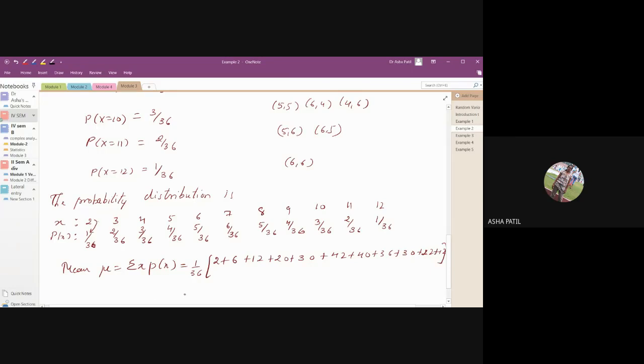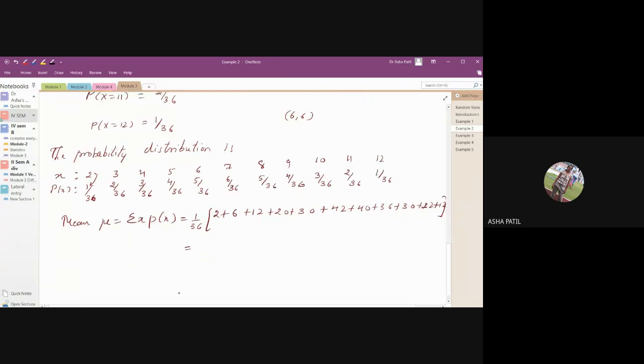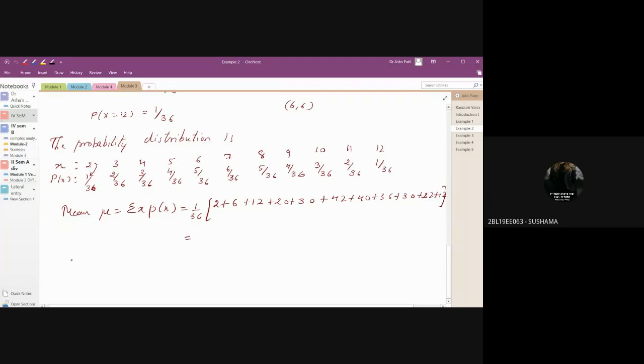Anybody got the answer? Whatever answer you get. The answer is 7. Did I do anywhere wrong? Check it once again. 252 divided by 36 equal to 7. The answer is 7 only.